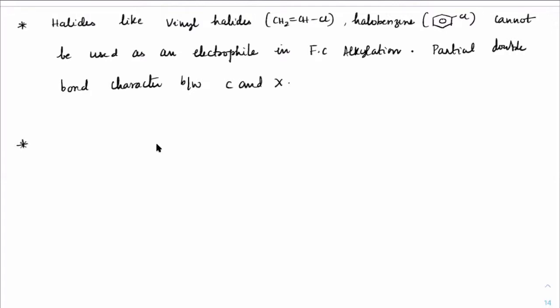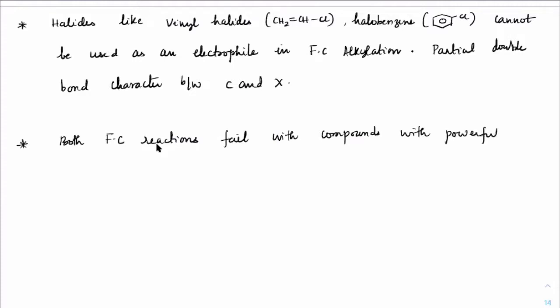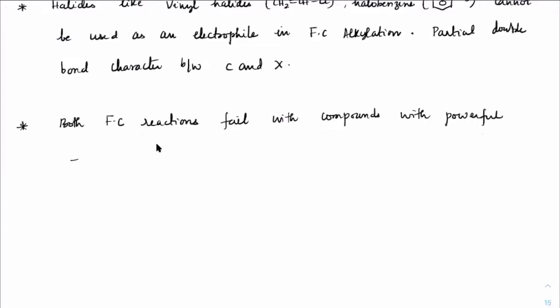Right? Next, both Friedel-Crafts reactions, which means both alkylation and acylation, fail with compounds with powerful +R and -I groups.